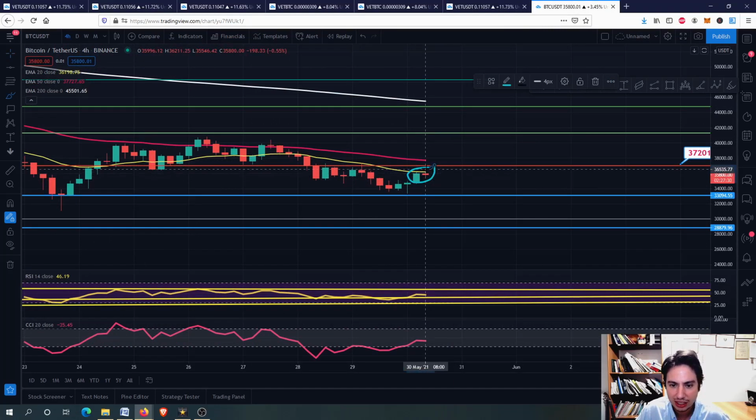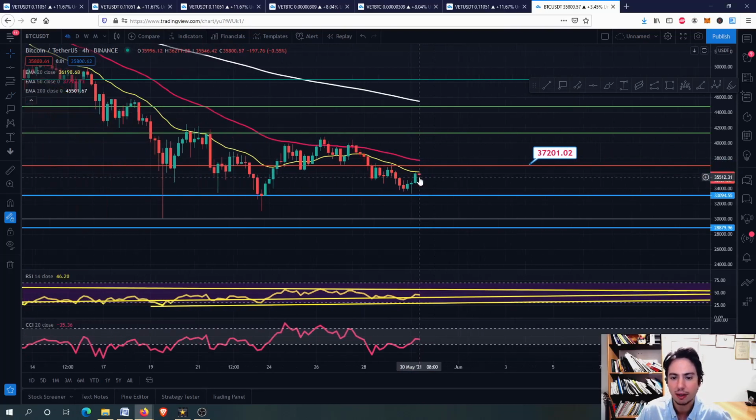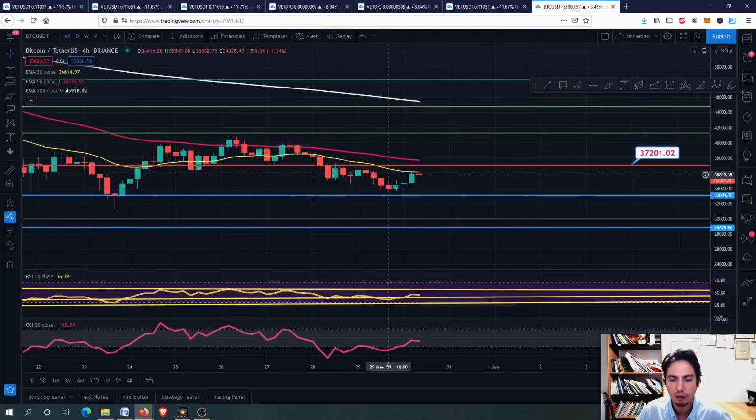We need to see the price going above the 20-day EMA. As long as we do this, then we are absolutely set to go higher. But for now, as long as we are finding resistance levels in the 4-hour frame, we won't be actually moving upwards. We need to stop having the 20-day EMA as our resistance line for the 4-hour frame, and for the